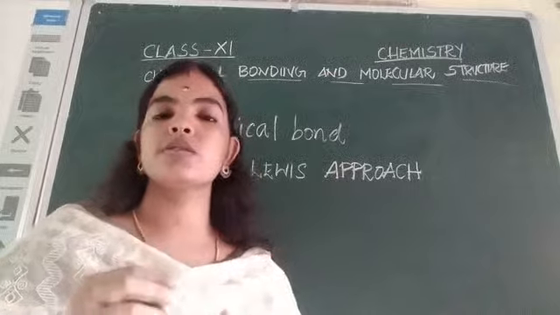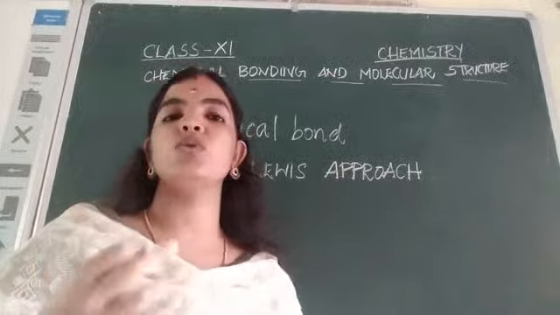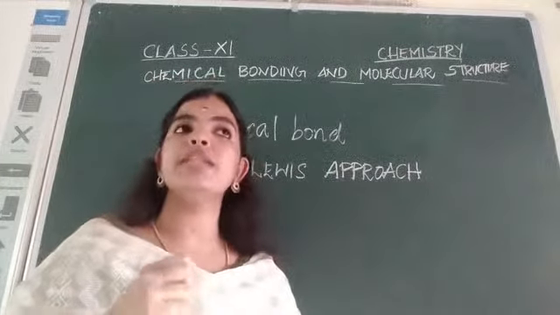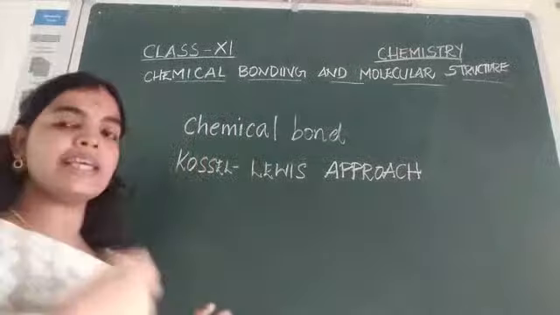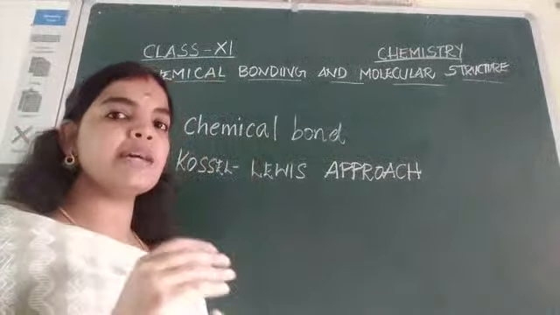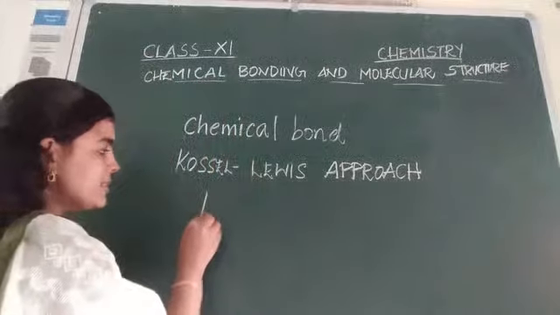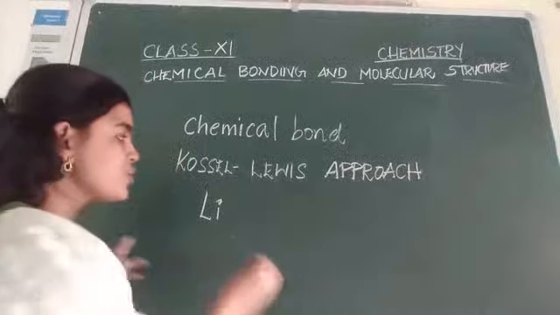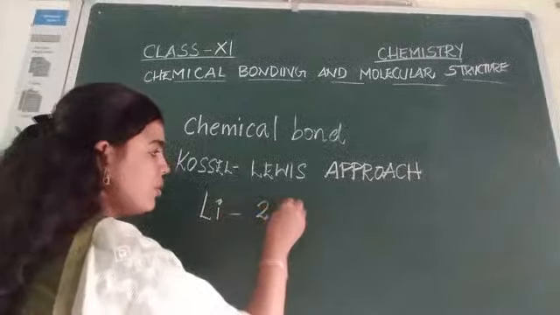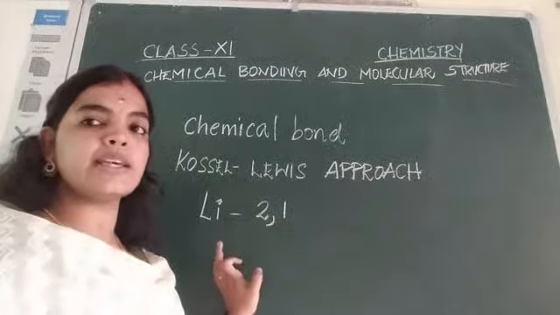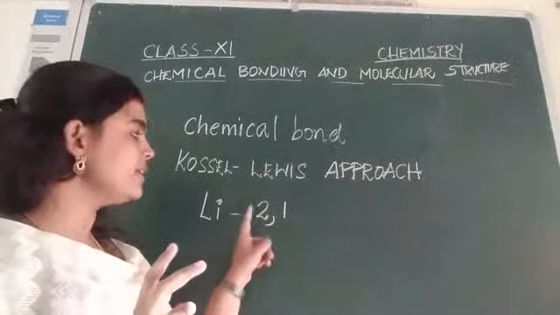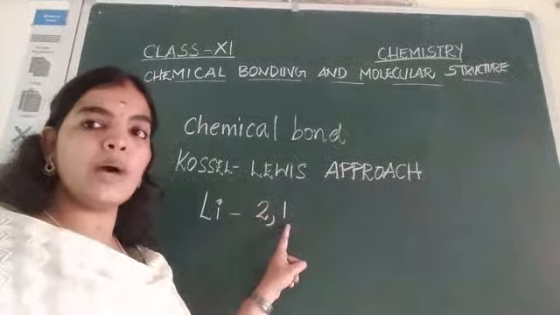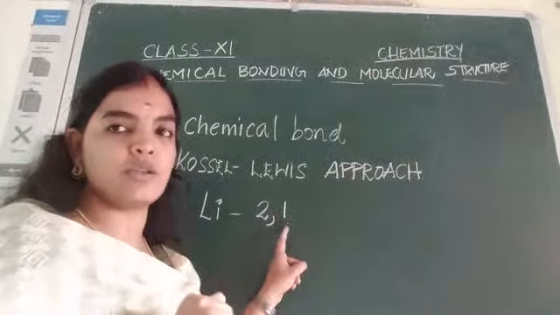So Lewis gave some symbols for atoms in order to represent the electrons. Before that, I'll explain by taking an example. For example, we can take the element lithium. The symbol of lithium is Li. What is the electronic configuration of lithium? It is 2, 1. So how many shells are there for lithium? Lithium has 2 shells. In the first shell, it has 2 electrons, and in the second shell, or we can call it the valence shell, there is 1 electron.